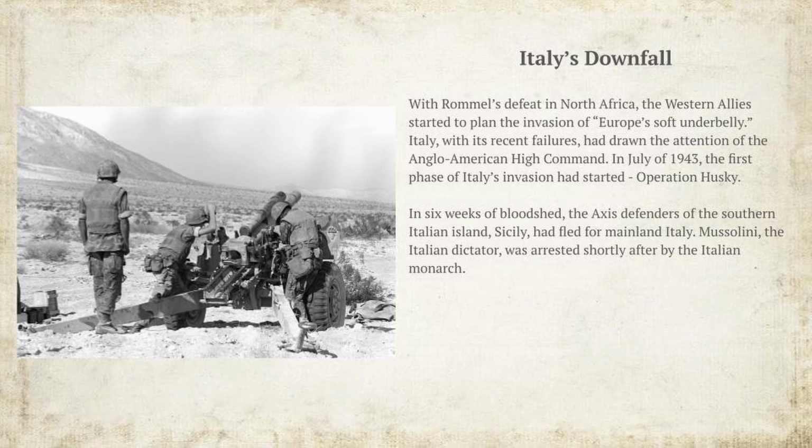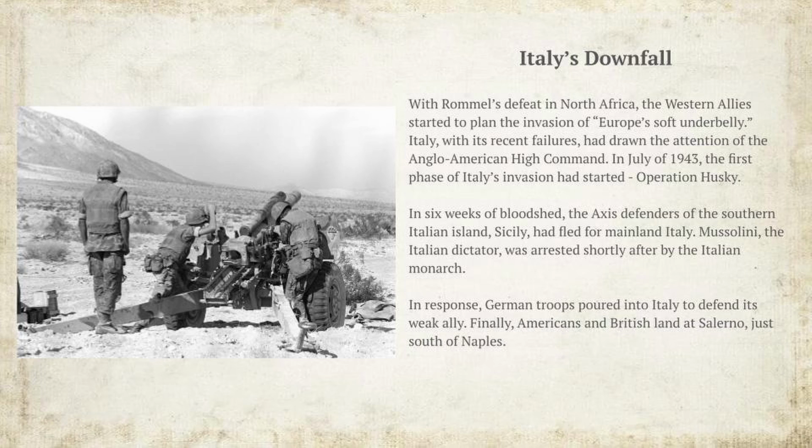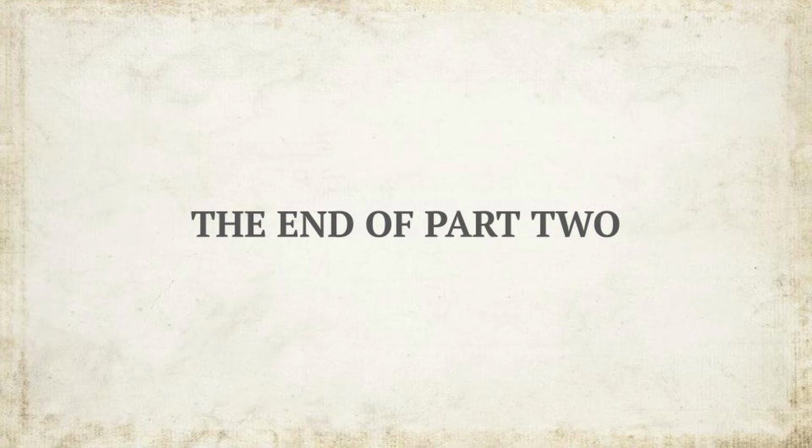Mussolini, the Italian dictator, was arrested shortly after by the Italian monarch. In response, German troops poured into Italy to defend its weak ally. Finally, Americans and British land at Salerno, just south of Naples. It takes hard fighting, but Salerno and Naples finally fall to the Allies. The end of Part 2.